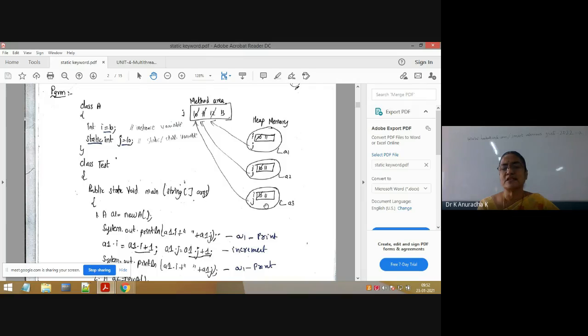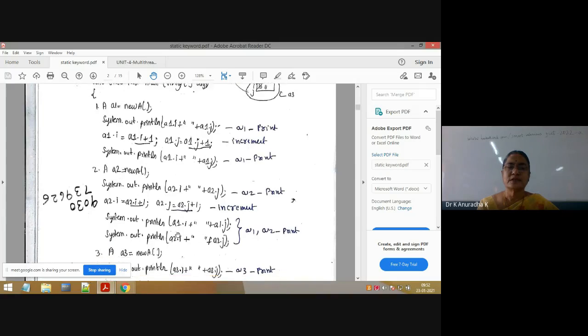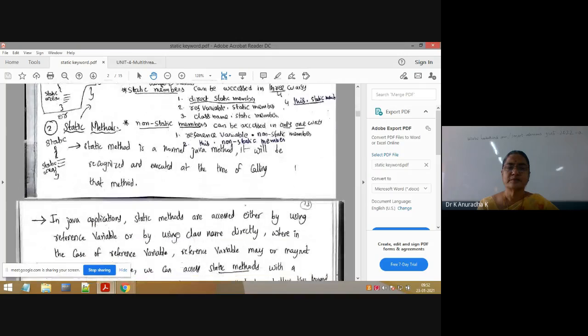If you access the j value with a3, also 11. But if you change the i value only inside a1, only a1.i is 11. If you access a2.i, it is 10 only. If you access a3.i, it is 10 only. That is the difference between instance variables and static variables. You can try to understand this program on your own.